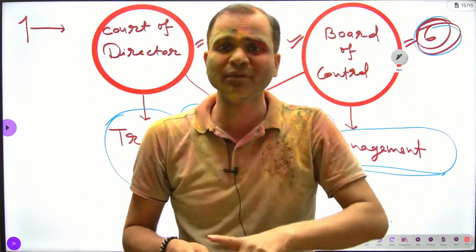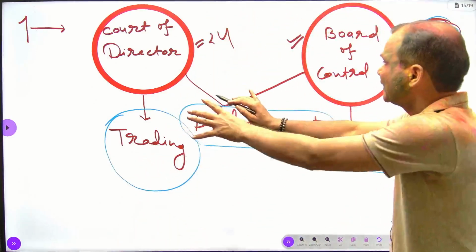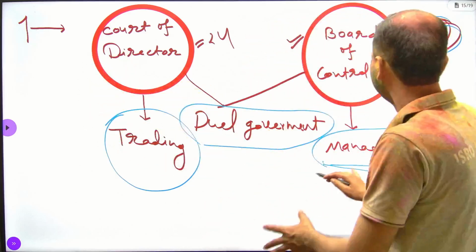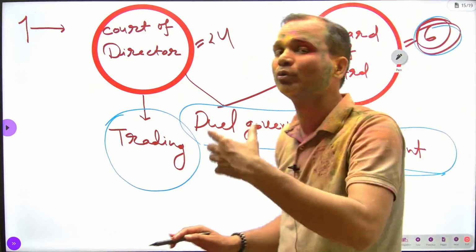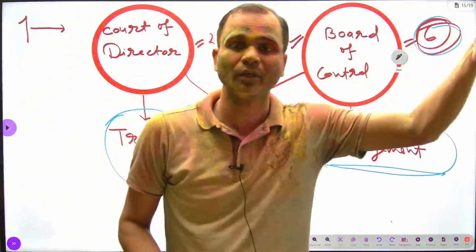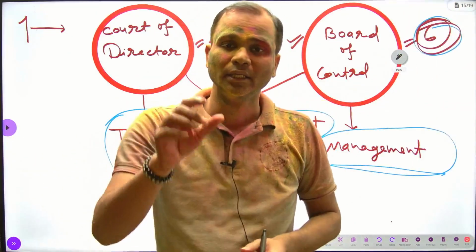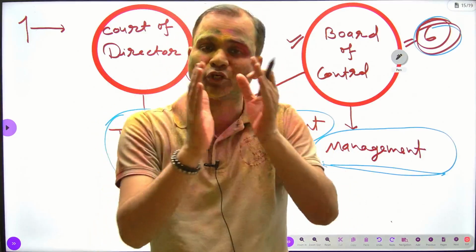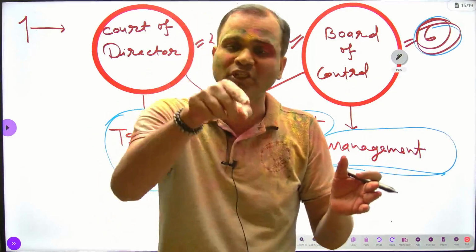But within the company we find the trading activity was controlled by the Court of Directors and the management of the company was controlled by the Board of Control. And these were two different entities, just as in Bengal in 1765, the economic affairs were controlled by the Britishers and the administration was controlled by the Nawab.